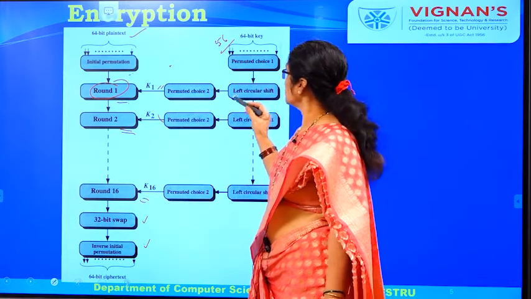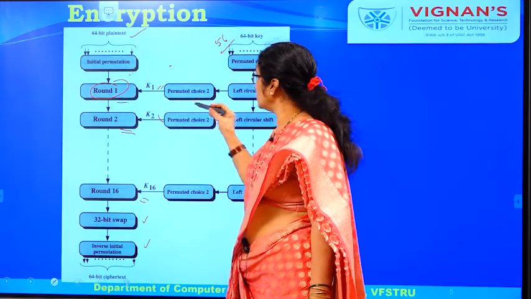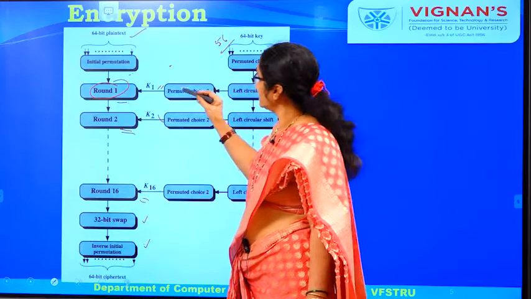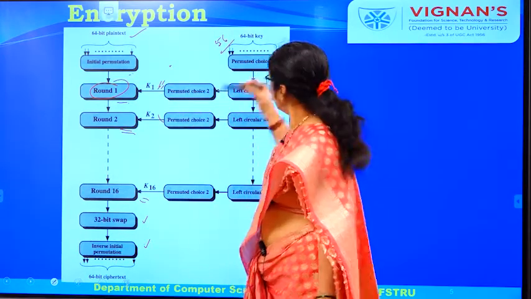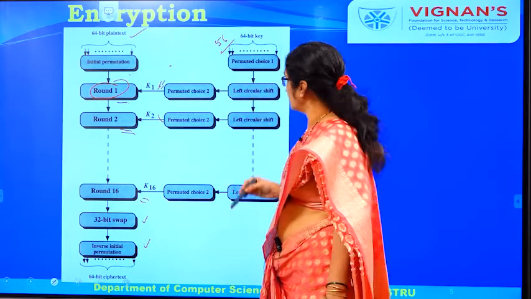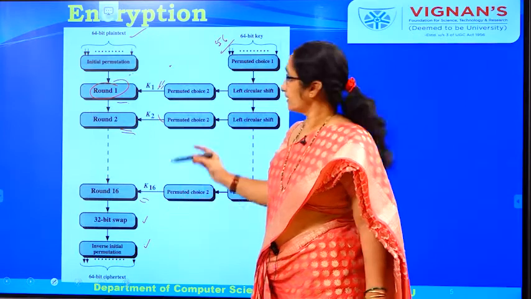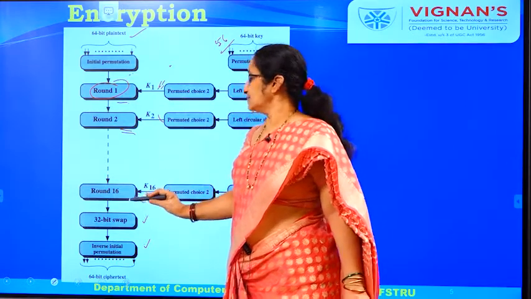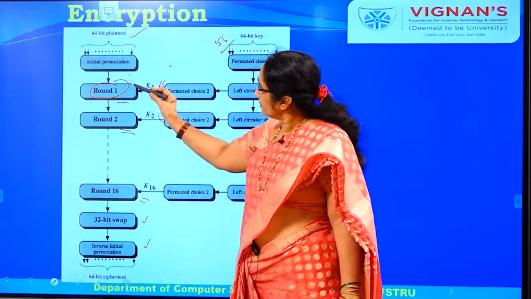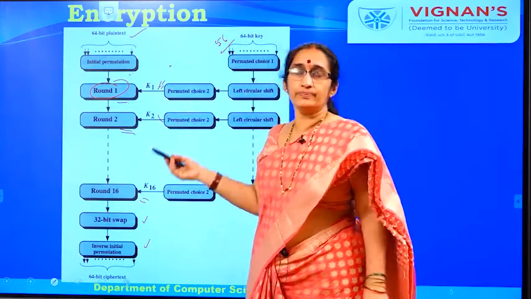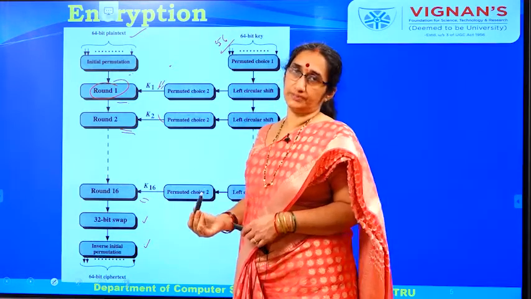From the left circular shift the output is sent into permuted choice 2, and that output you call the key. The same process takes place here, and you generate different keys for different rounds. After the 16th round, here we are using 16 rounds, by the end of each round you will be performing both permutation and substitution.